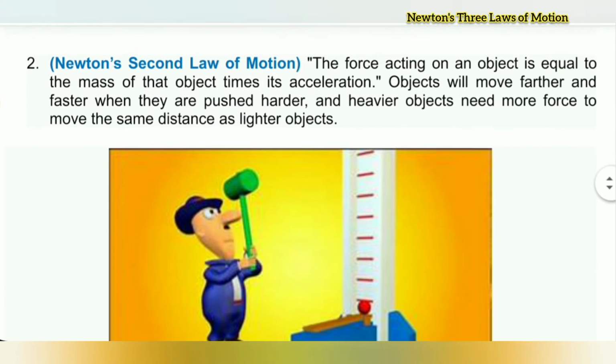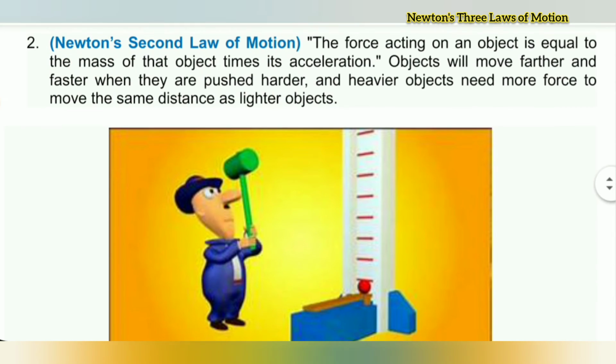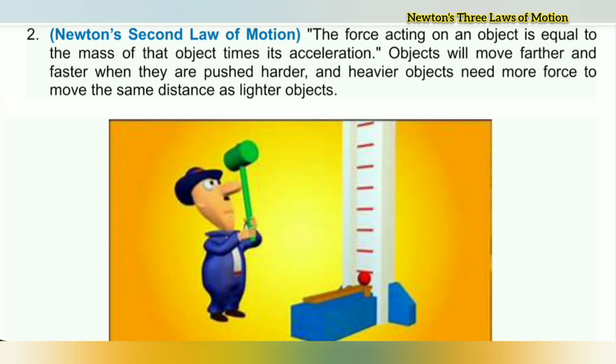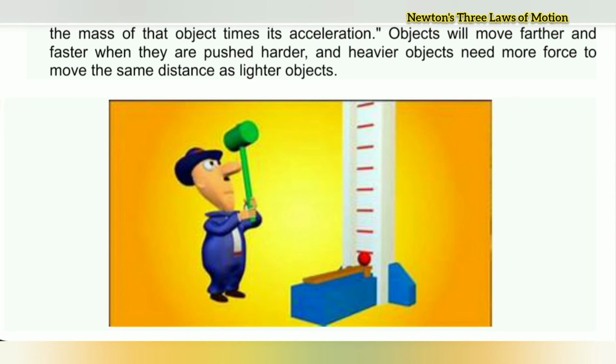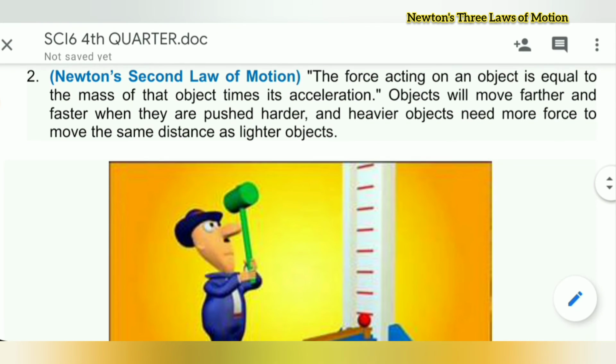Number two, Newton's second law of motion. The force acting on an object is equal to the mass of that object times its acceleration. Objects will move farther and faster when they are pushed harder, and heavier objects need more force to move the same distance as lighter objects. We have one example from the picture. Number two, Newton's second law of motion.